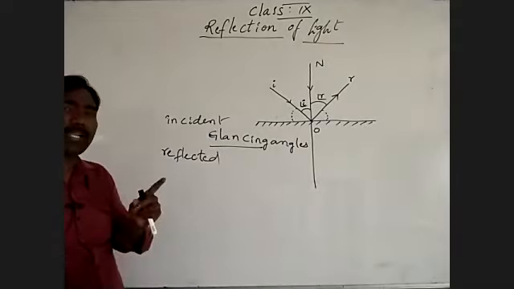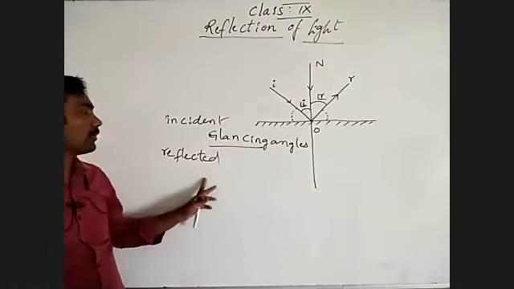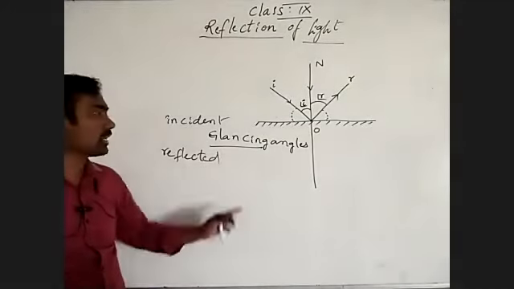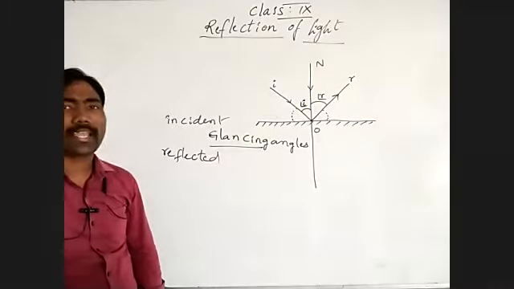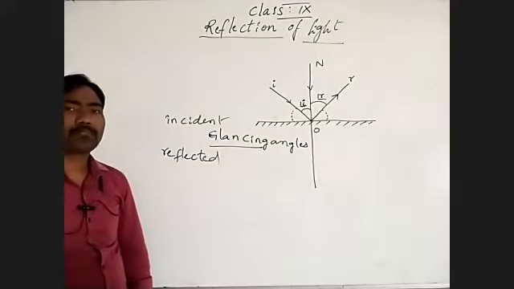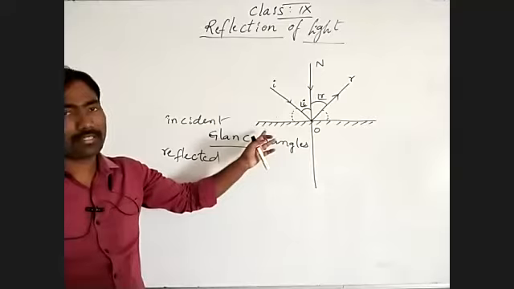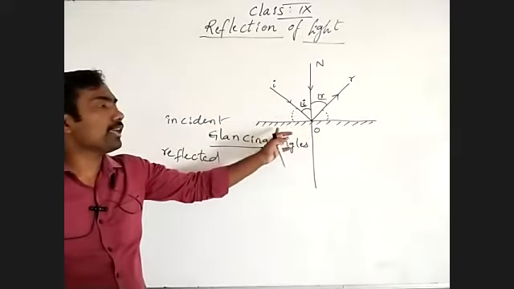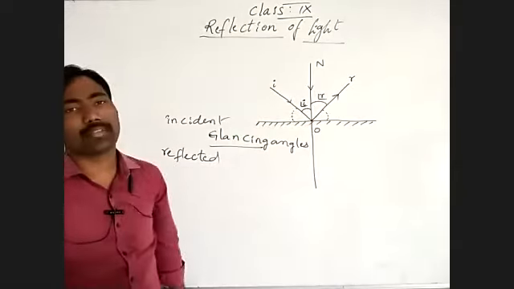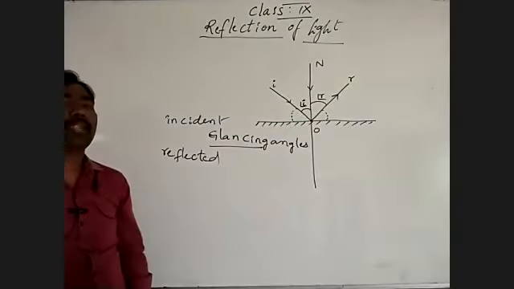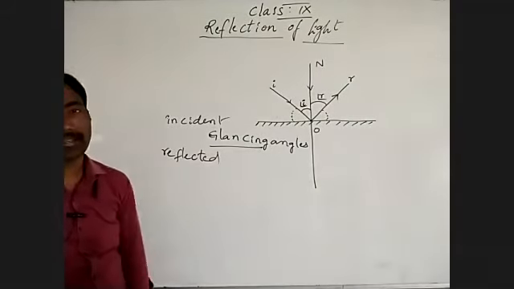I'm not talking about the incident glancing angle, I'm not talking about the reflected glancing angle, I'm talking about just the glancing angle. What is the definition of glancing angle? The angle between the incident light ray and the plane surface, and the reflected light ray and the plane surface, is known as the glancing angle.